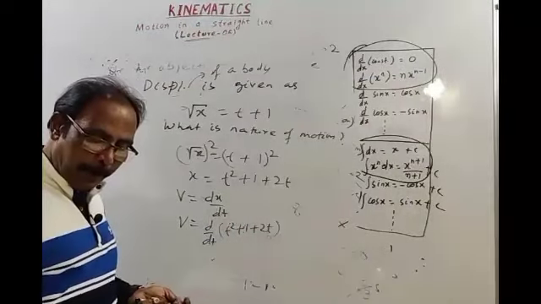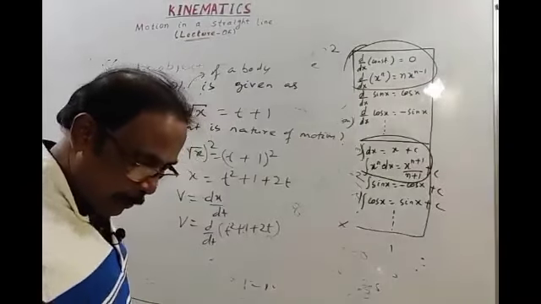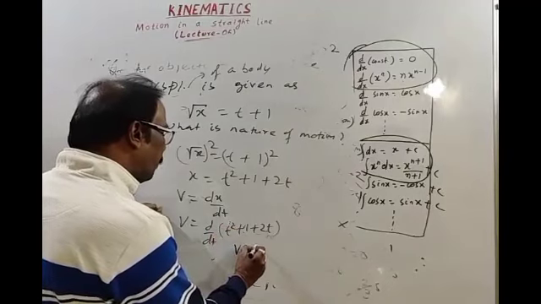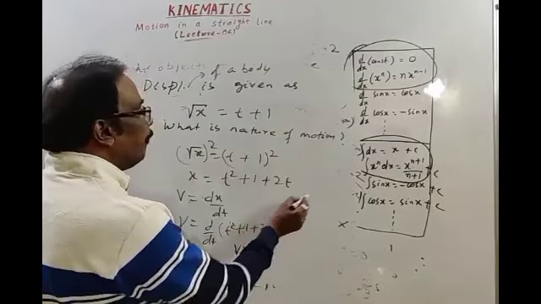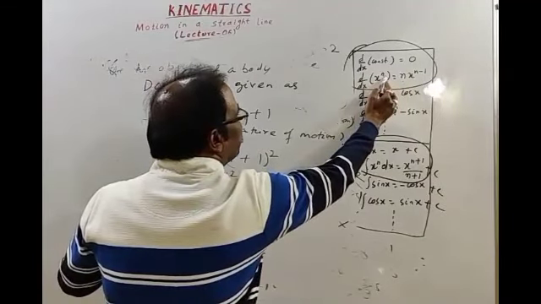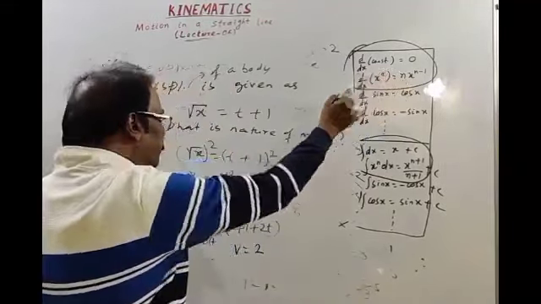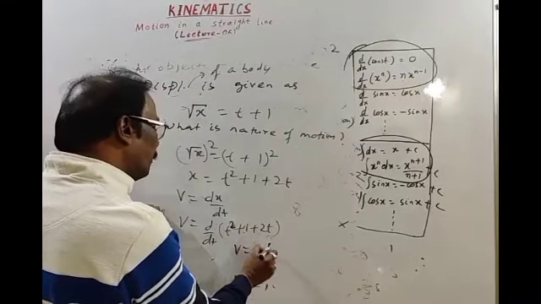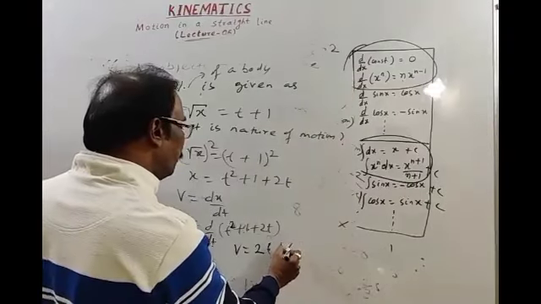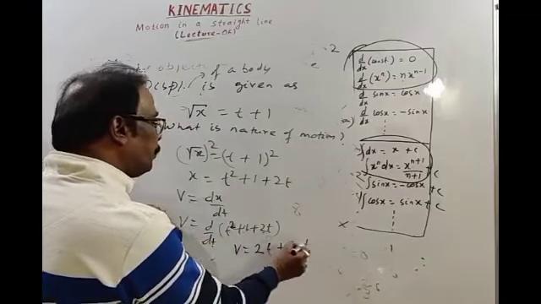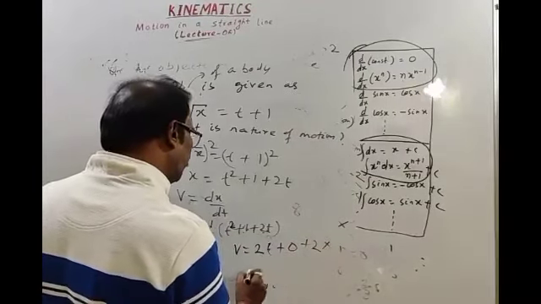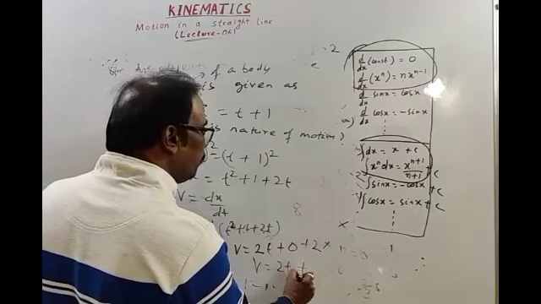For d by dt of t square, the power is 2, bring it outside, then t to the power 2 minus 1 is t. D by dt of constant is 0, plus d by dt of 2t: 2 is constant, bring it outside, and d by dt of t is 1. Then velocity is 2t plus 2.